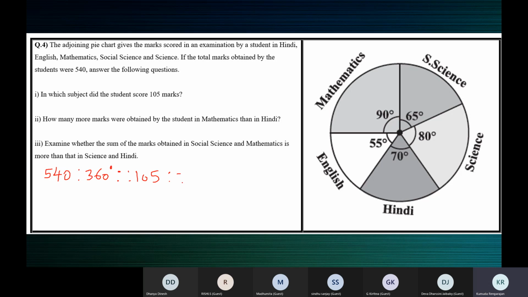X degrees. Is this correct? In marks, if I say 540, in degrees it is 360. In marks, if I say 105, what is it in degrees? Is this correct or wrong? Correct, ma'am. Work this out and tell me the value of X, children.